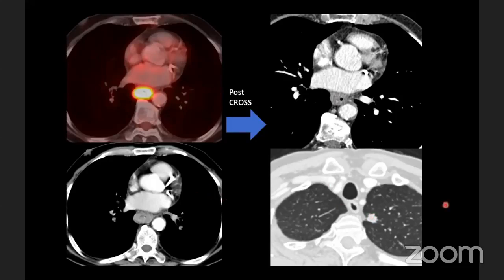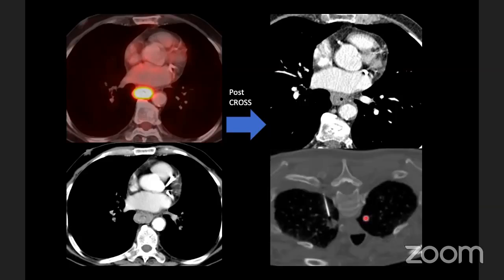It was very confusing what to do. It was either a metastatic nodule or a second primary. Generally post CROSS, the disease doesn't progress, but still there was a new nodule, so we biopsied it. It came out to be granulomatous inflammation.